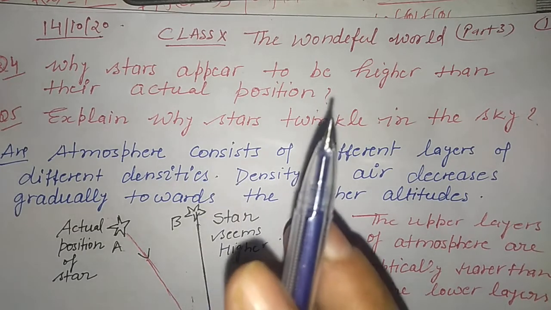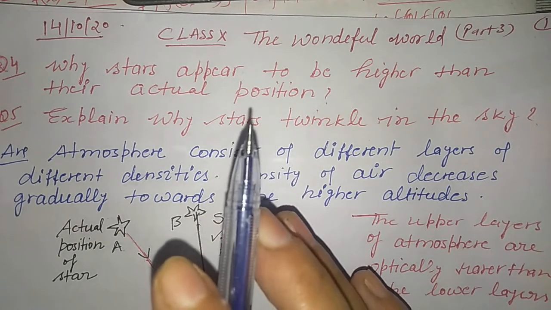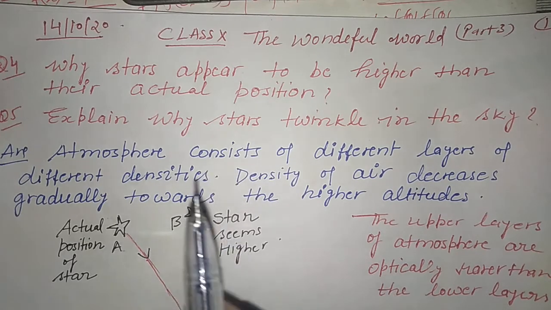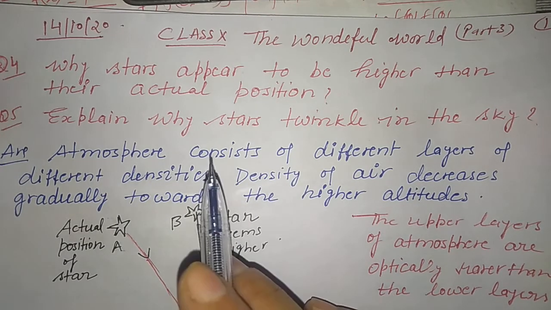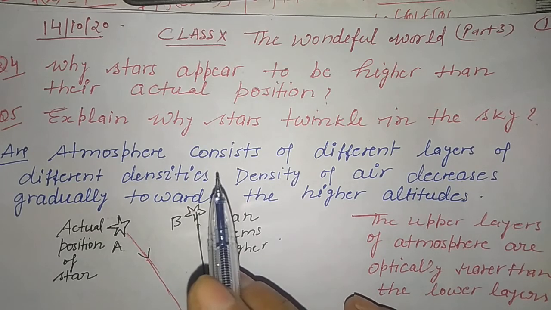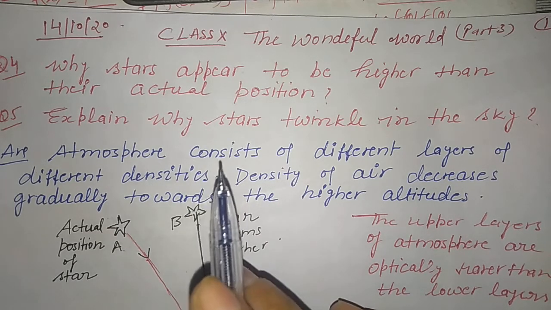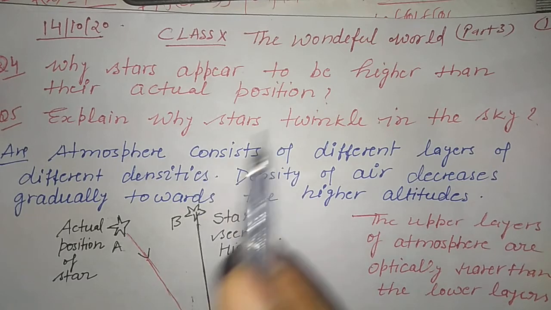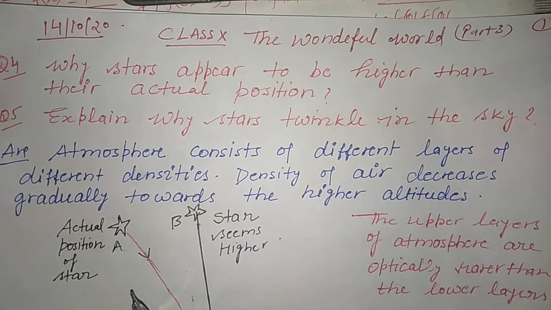This is a very important thing; we have to keep this in mind for this answer. So consequently, light rays passing through the atmosphere suffer refraction. It is called atmospheric refraction. It gives rise to many phenomena.